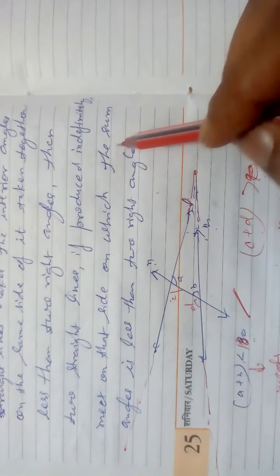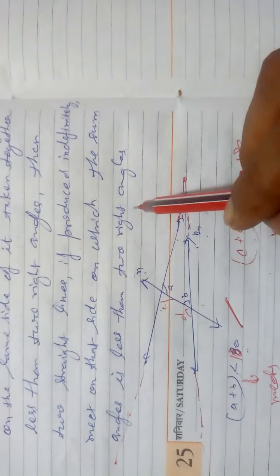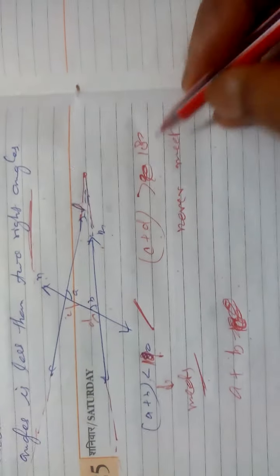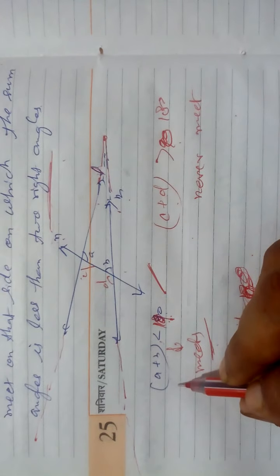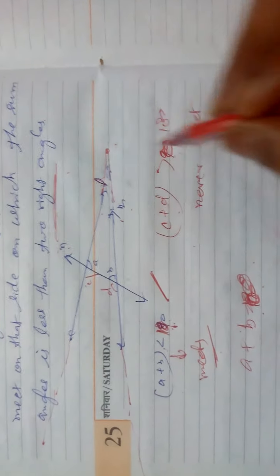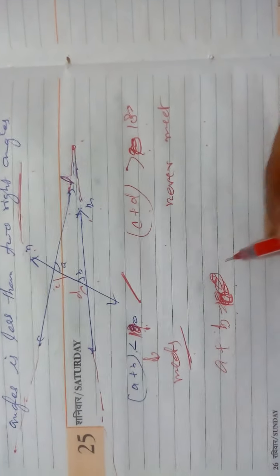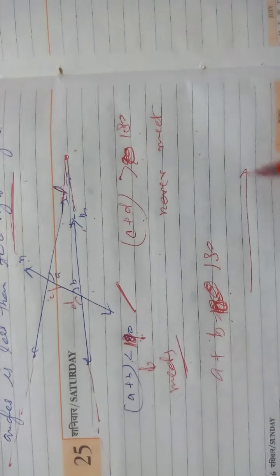So what is given? A straight line if produced indefinitely meets on one side when the sum of the two angles is less than two right angles. Two right angles means 2 times 90, which is 180. Less than 180, then they meet on that side. Greater than 180, never meet. Equal to 180 means never meet on both sides.